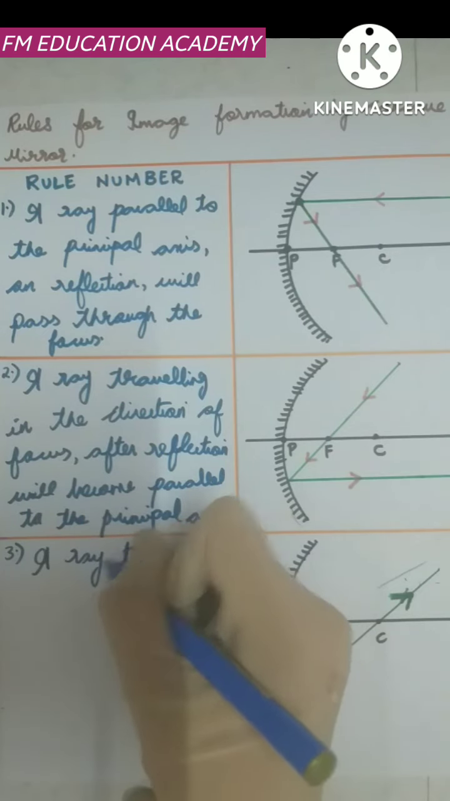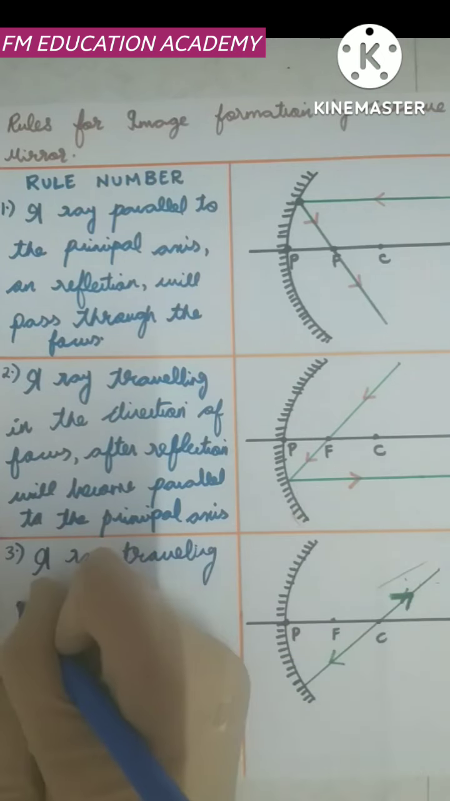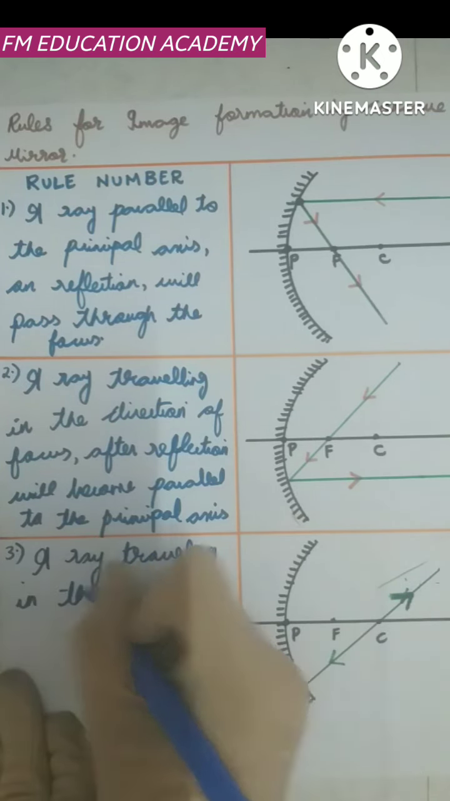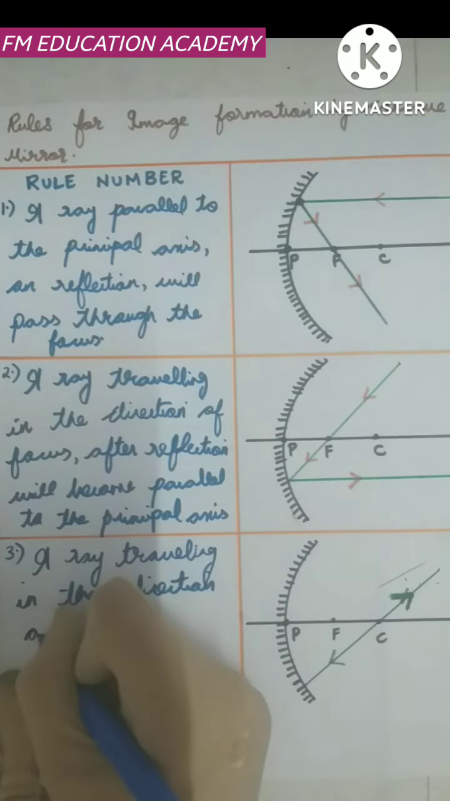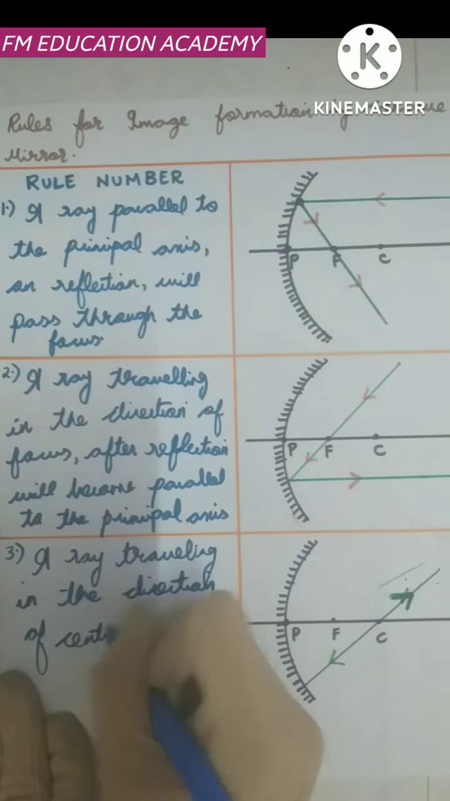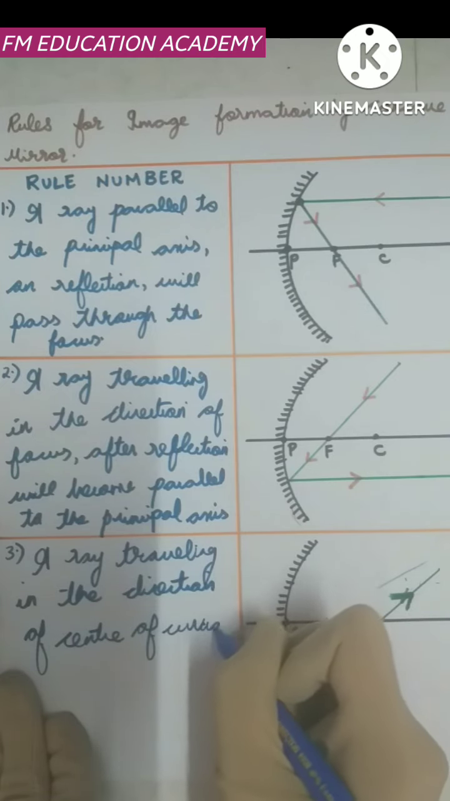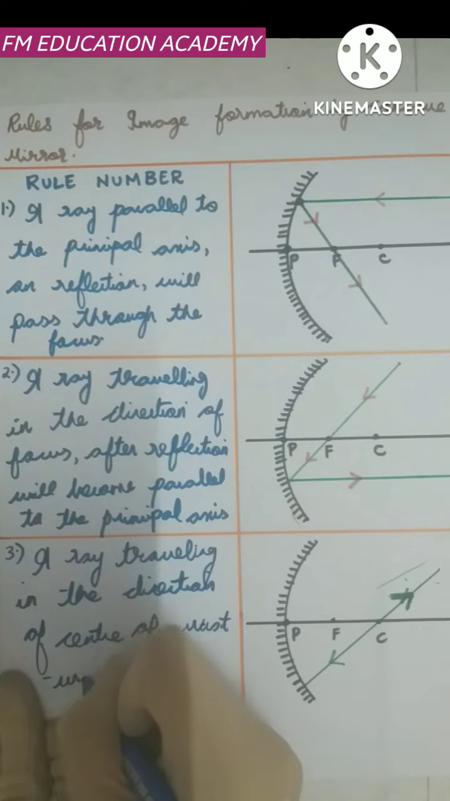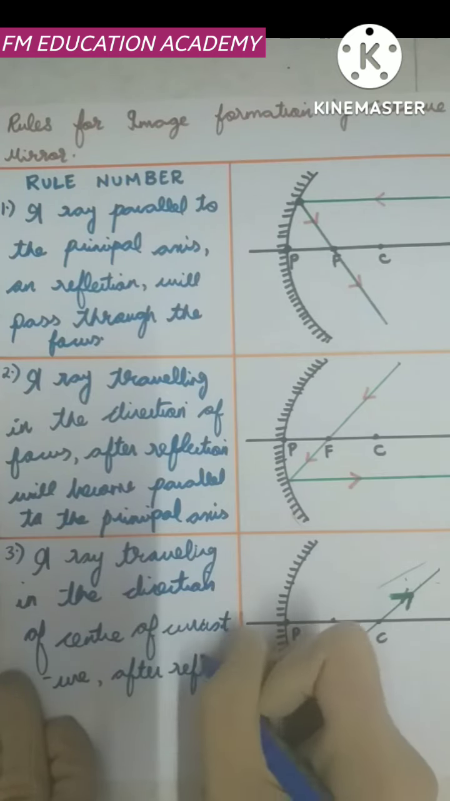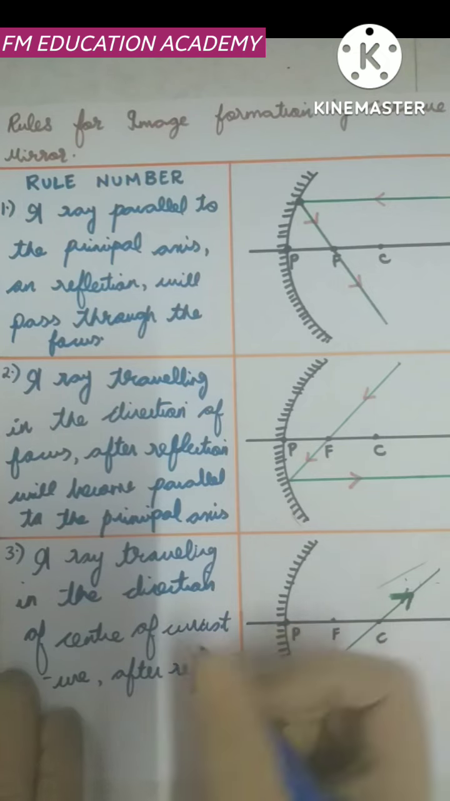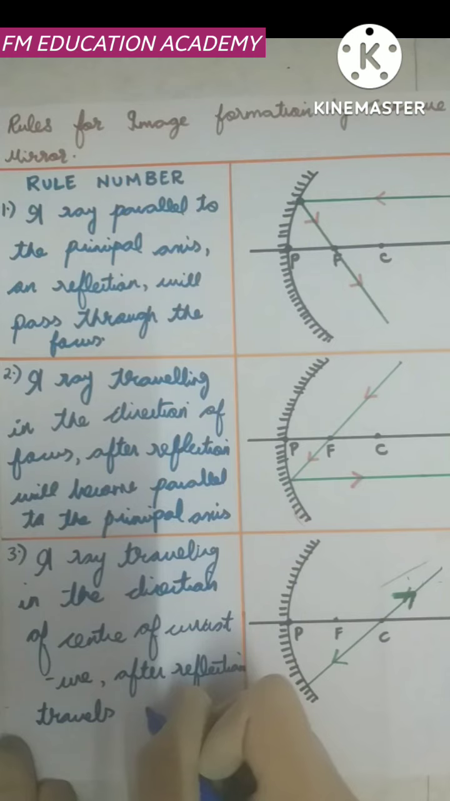A ray traveling in the direction of center of curvature after reflection travels back in the same path.